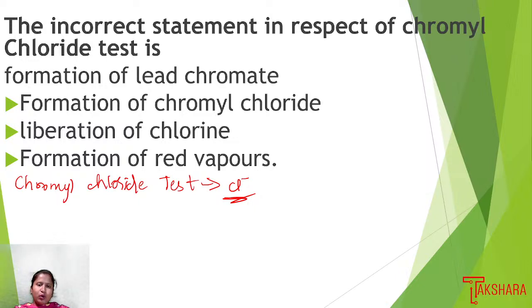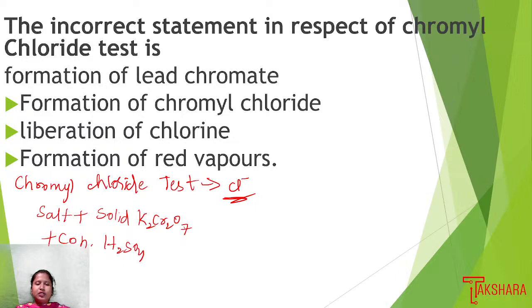So how to do this chromyl chloride test? First, we should take a small pinch of the salt which we are going to identify. For that we should add solid potassium dichromate, and we should add concentrated H2SO4 to it. When we add concentrated H2SO4, we get the observation that orange red vapors are evolved.